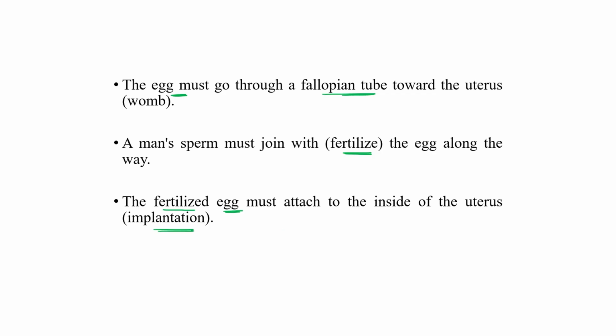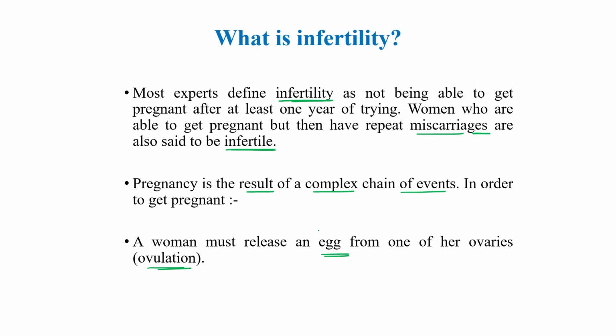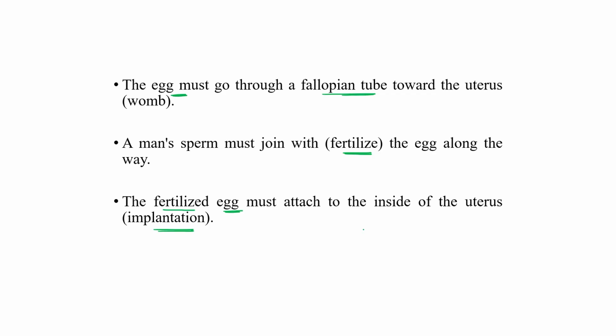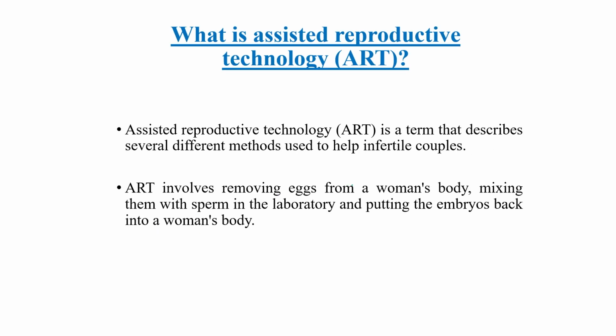So these are the events of getting pregnant. First, the woman must release an egg from her ovary, ovulation. Then the egg goes through the fallopian tube, and there it combines with the man's sperm and gets fertilized. Then this fertilized egg must attach inside the uterus, implantation.